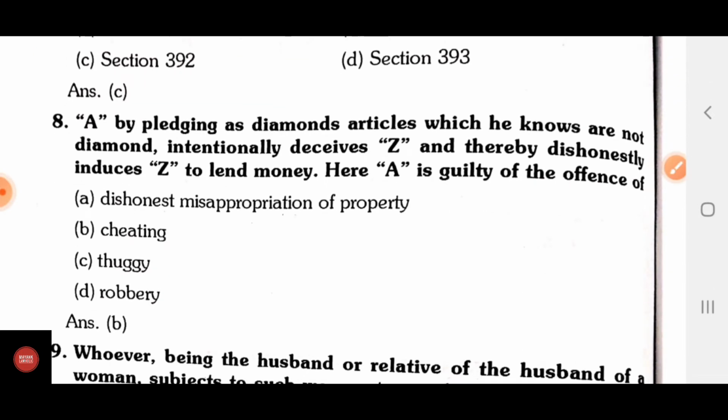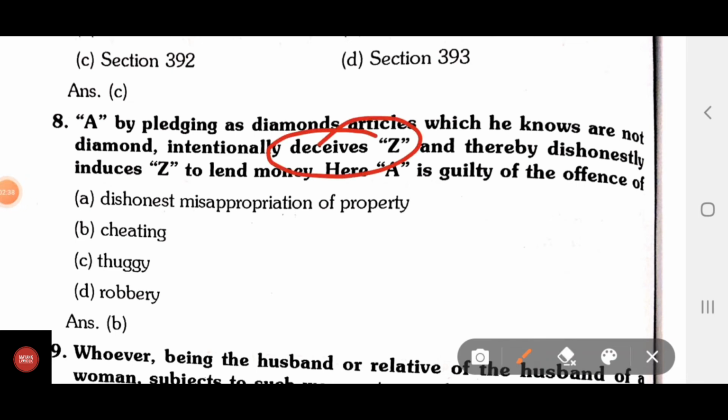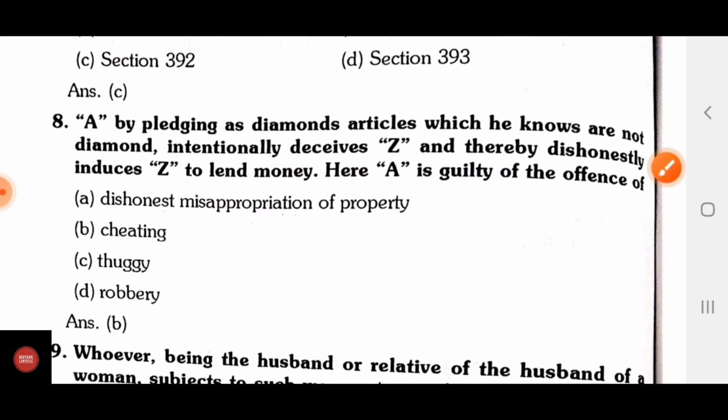Question number 8, A by pledging as diamond articles which he knows are not diamond, intentionally deceives Z and thereby dishonestly induces Z to lend money. Here A is guilty of the offense of A, dishonest misappropriation of property; B, cheating; C, thuggee; D, robbery. Correct answer is cheating.